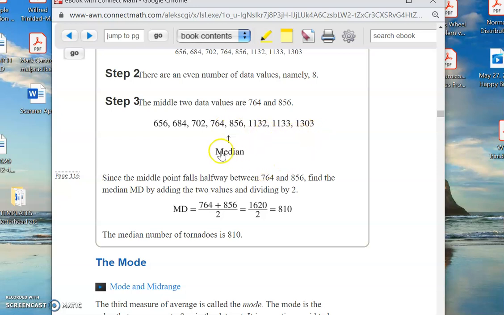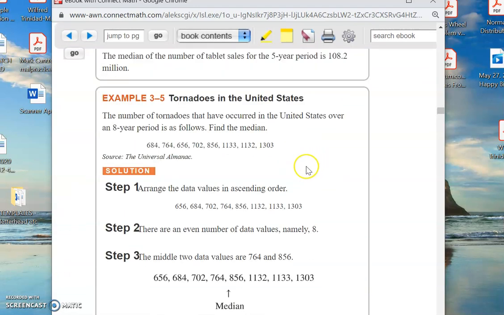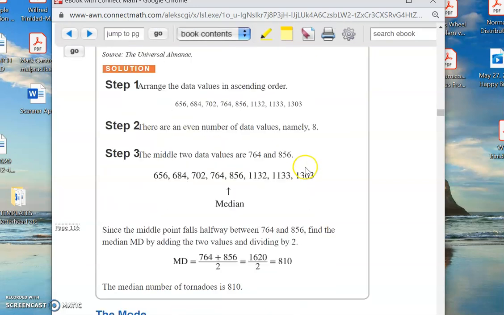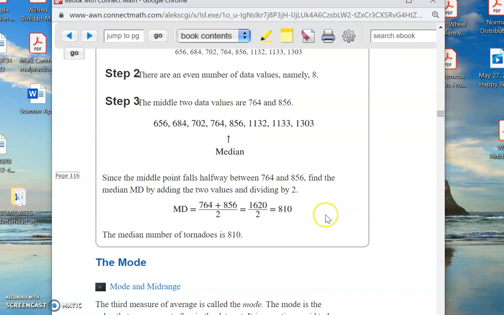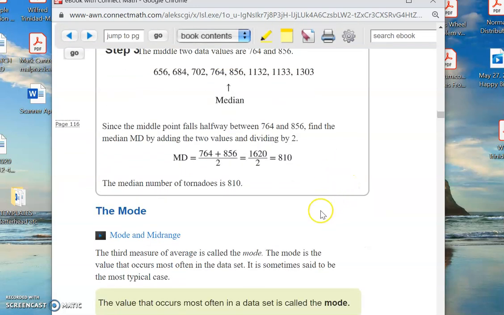Now, an exercise for the student: add these guys up and divide by however many data points there are. Yeah, 8 data points, and see what the mean is, and you'll see it's not exactly the same number. But that's okay, as long as you are being truthful. Whenever you tell somebody this is the average, and they ask, is that the mean or the median? Just tell them the truth. Tell them it's the mean or tell them it's the median. It depends upon the context, whether you use the mean or the median, or maybe it doesn't make any difference. Maybe they're basically the same, close enough for government work, and you don't care which one you use.